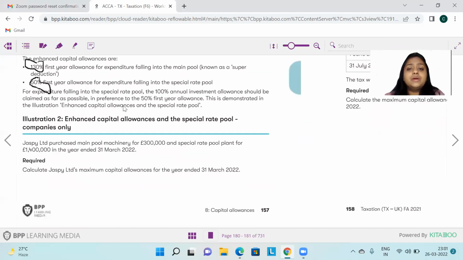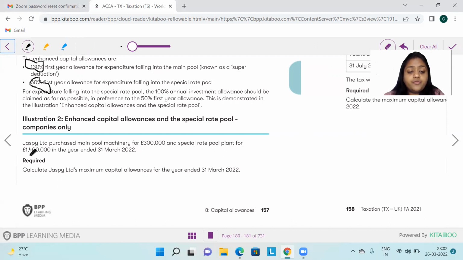Everyone, please look here. I'm taking this illustration to make you understand it. Now we have data given. JAPC Limited purchased main pool machinery for 3 lakhs and special rate pool plant for 14 lakhs in the year ended 31st March. Since it has been purchased, and since it is not written that it's a second-hand purchase, we'll assume it to be a new purchase. Now, you know that first the AIA is used against the special rate pool. So the special rate pool is here 14 lakhs. Okay, so when I use AIA of 10 lakhs here, what I will do for the special rate pool,